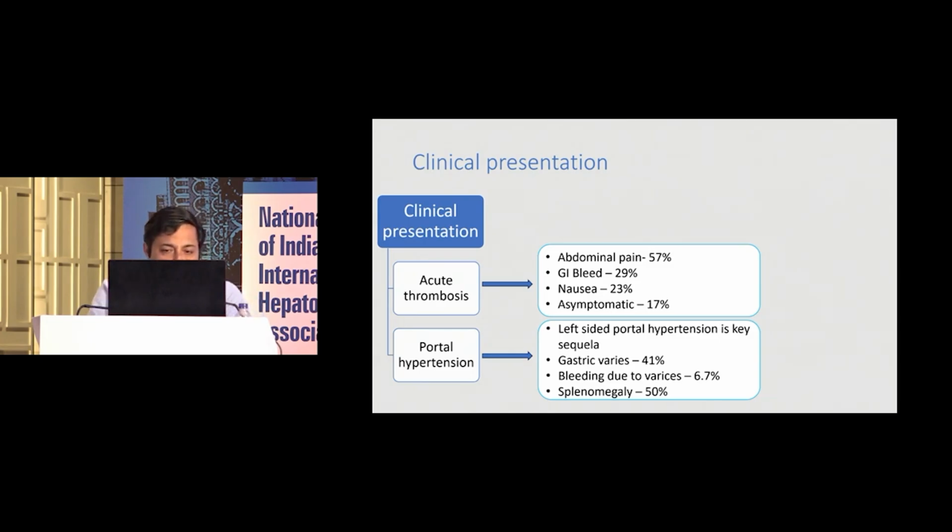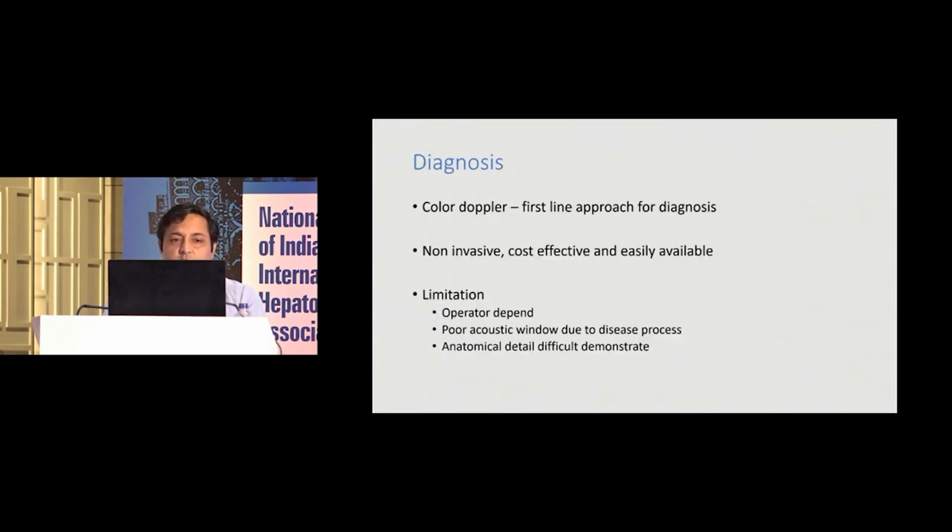You can have gastric varices, or there can be a chance of bleeding from the gastric varices, which is usually small, around 6%, and splenomegaly can be seen in around 50% of the patients. So how to investigate this patient?